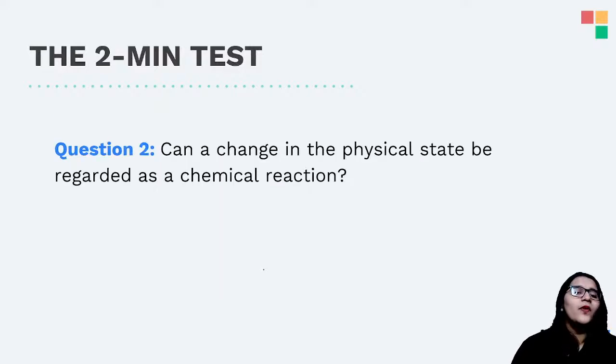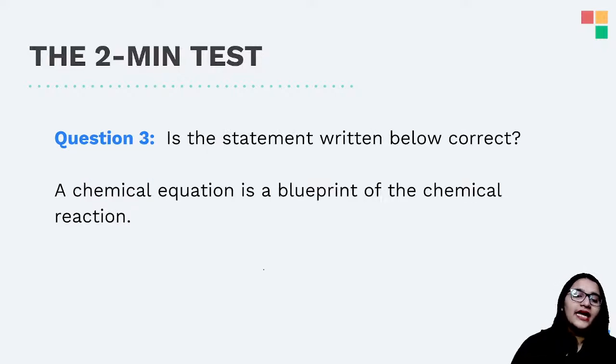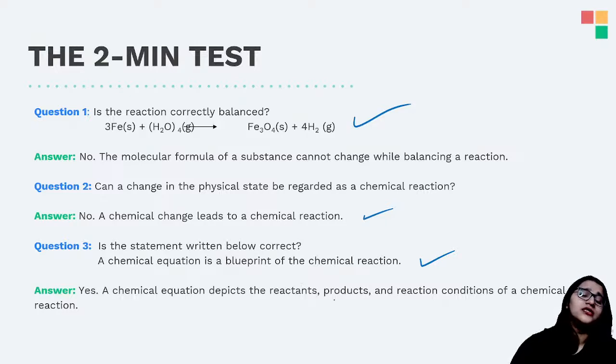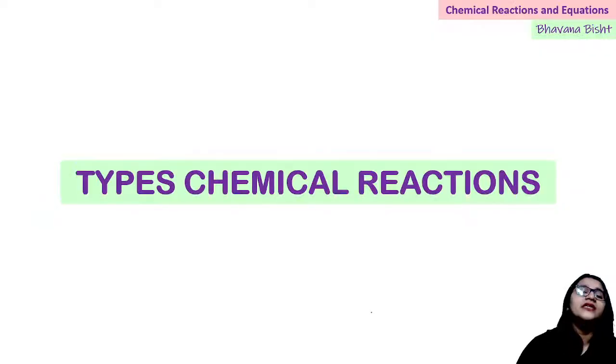Next question, can a change in the physical state be regarded as a chemical reaction? You find out the answer to that. The next statement is that a chemical equation is the blueprint of the chemical reaction. Yes, it is absolutely true. A chemical reaction leads to a chemical change. A chemical equation depicts the chemical reaction. The answer is yes, and it is with reactants, products, and the conditions in which the reaction will take place, all of them very minutely discussed.